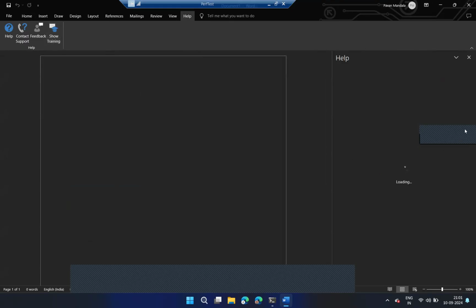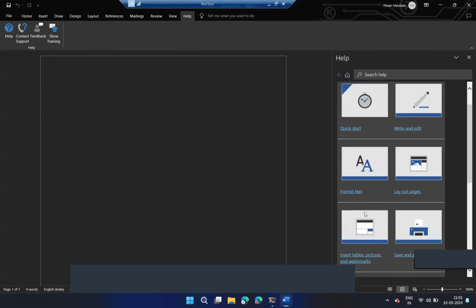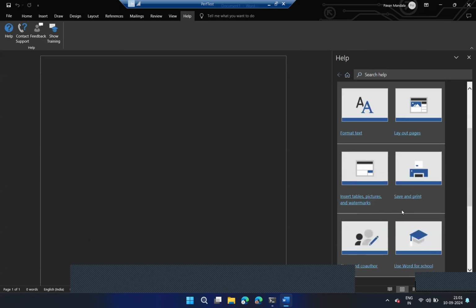Click on that and you will have short videos on the right side: Word for Windows training, quick start, write and edit, format text, layout pages, and so on. There are also lessons on how to insert a table, pictures and watermarks. Watermarks are not required, but the first 5 lessons are important in Word.